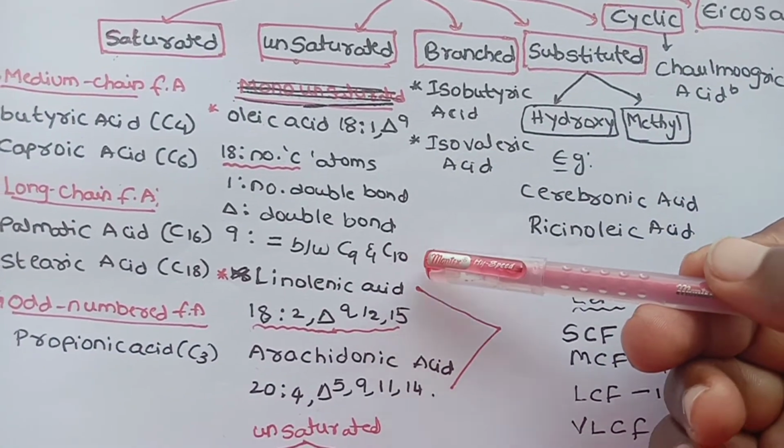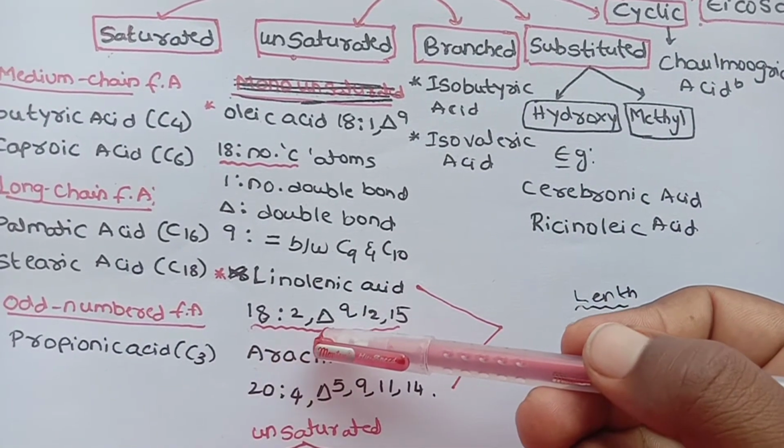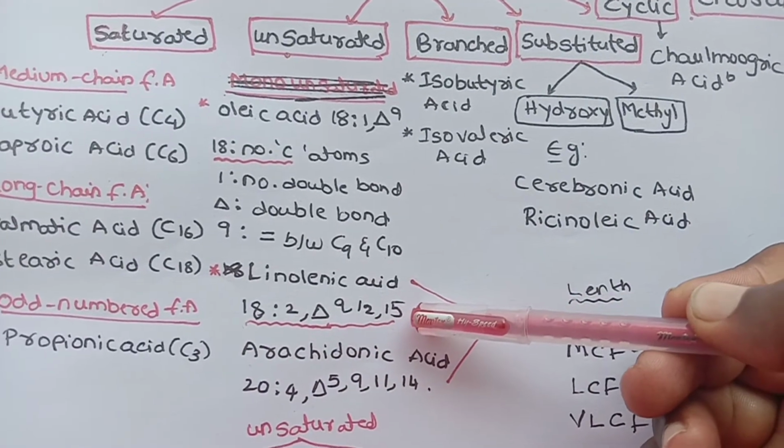Linolenic acid is 18:2 delta 9, 12 and 15.